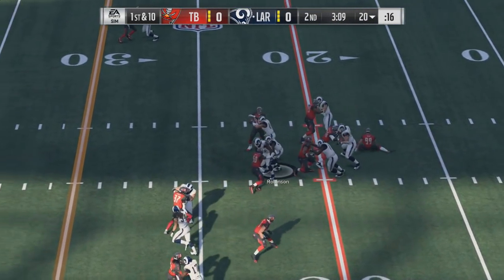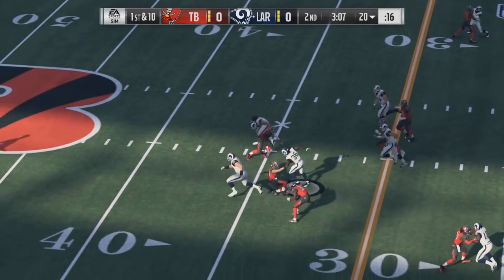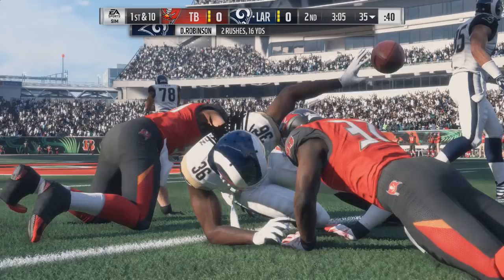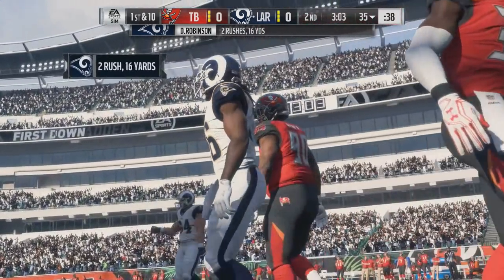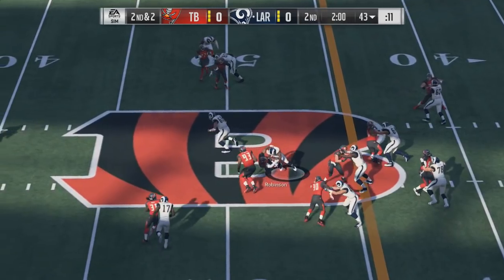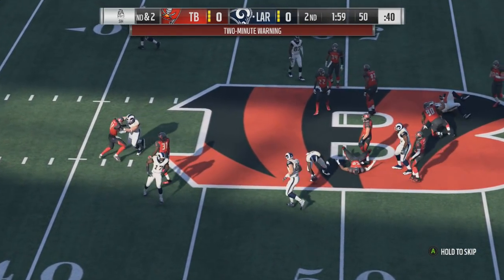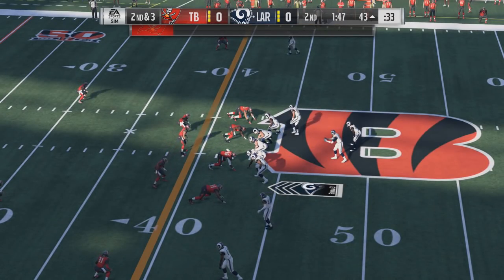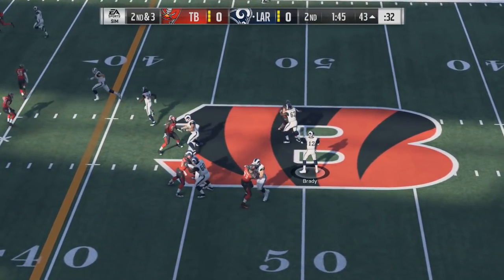So he's going to hand the ball off to Denard Robinson, and he breaks a tackle, and this is the first real run we've had this whole entire game that went for more than half a yard here. So with that said, it's about 2 minutes left to go, about to hit the 2-minute warning in the first half. Another handoff to Denard Robinson, and Michigan actually surprisingly running the ball a lot better than Ohio State is with Ezekiel Elliott and that pretty good offensive line.